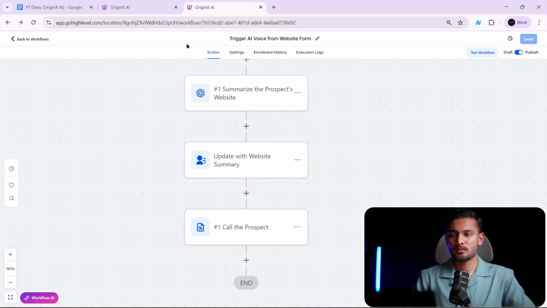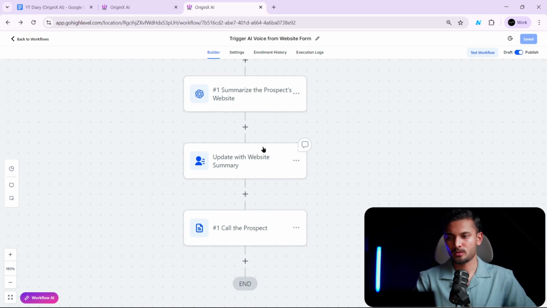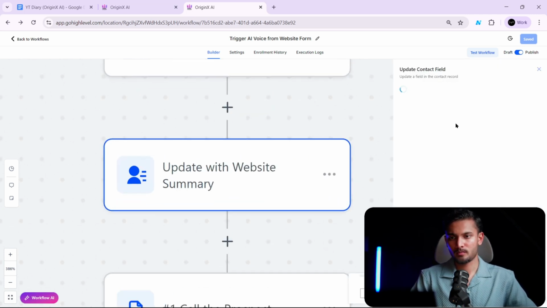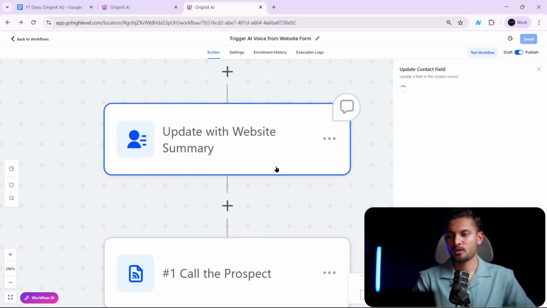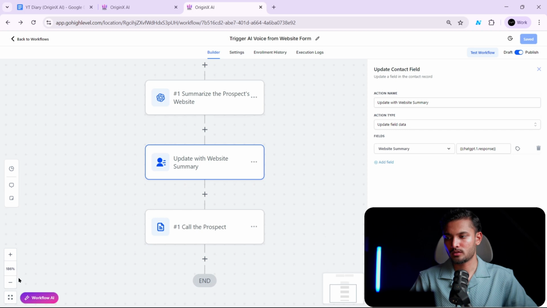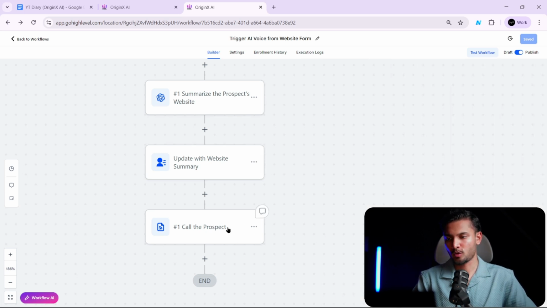So that is where I'm feeding this. I'm just going to show you guys as well, but I'm not going to show you from scratch, because this is just an optional thing. You can do it, or you cannot. It's all up to you. So here I selected my custom field, and I gave the ChatGPT response inside it. We can directly use that response here.